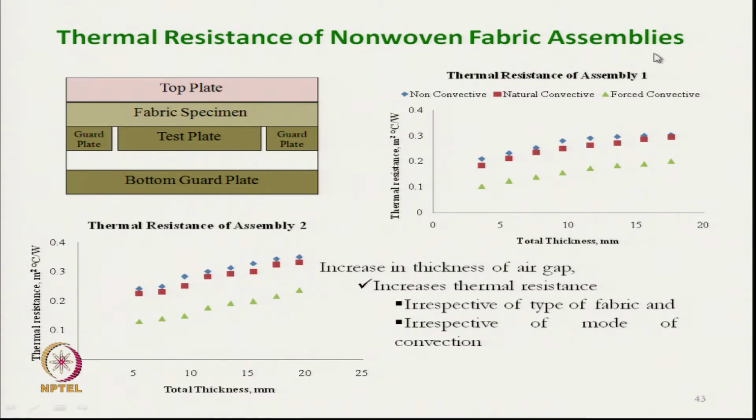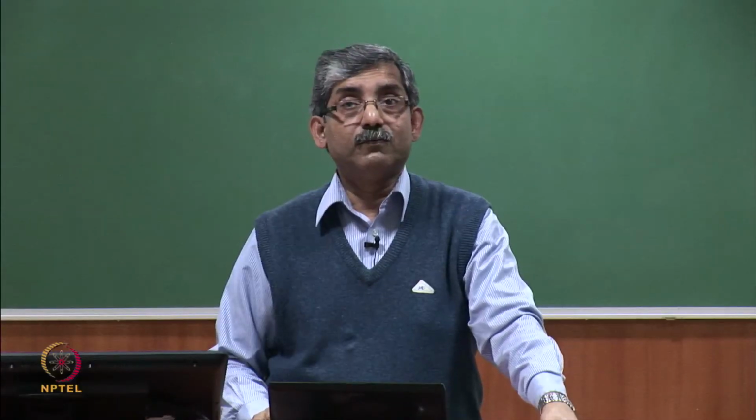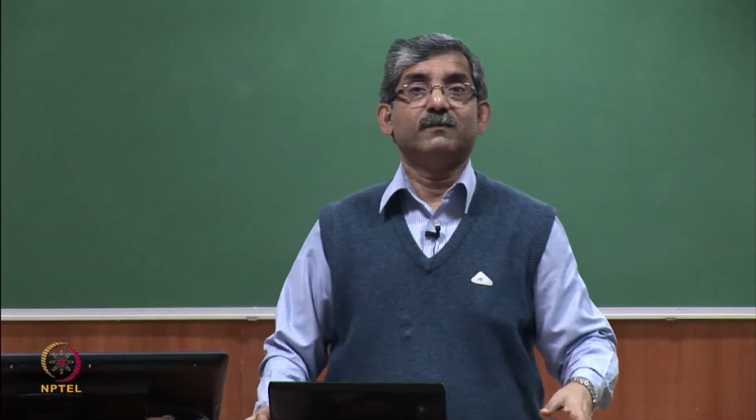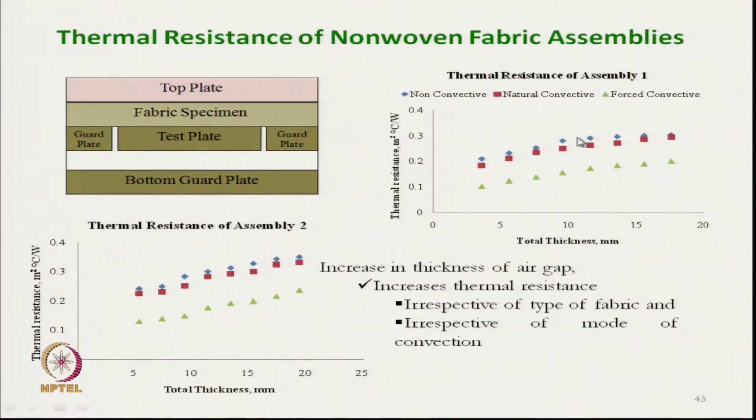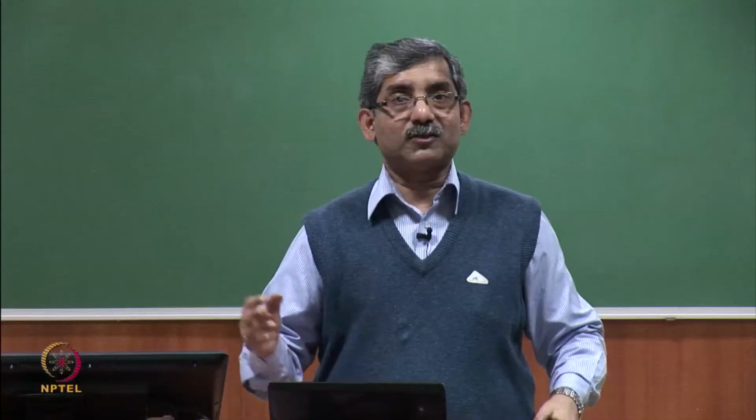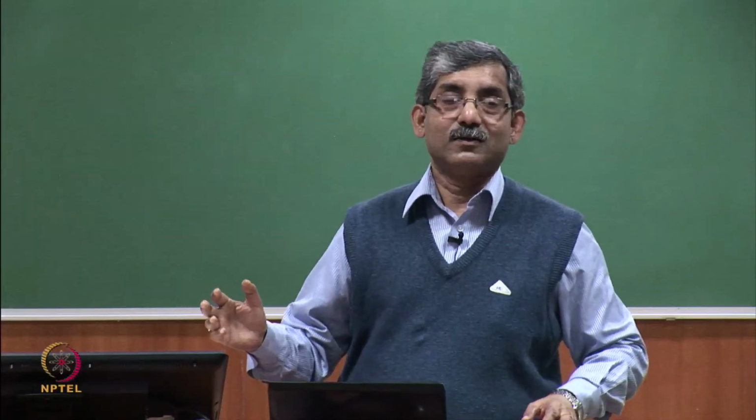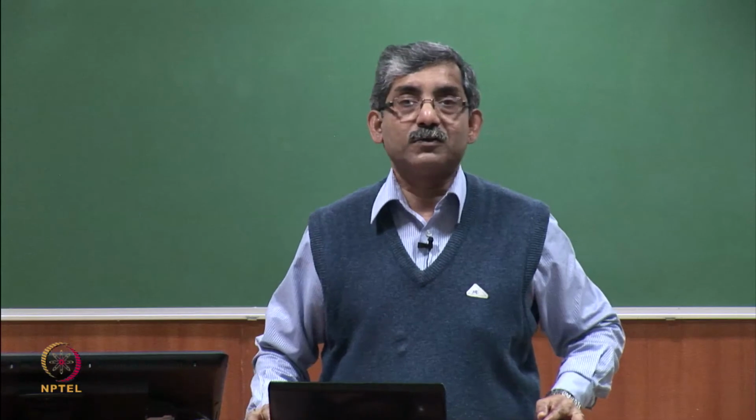When we allow the natural convection, additional heat was transmitted, that is why resistance reduces. But in case of forced convection, if you see, the thermal resistance has dropped drastically. This is the thermal resistance. This is due to the fact that the pores present in the outer layer, that is oven fabric, helped extra heat transmission through forced convection.